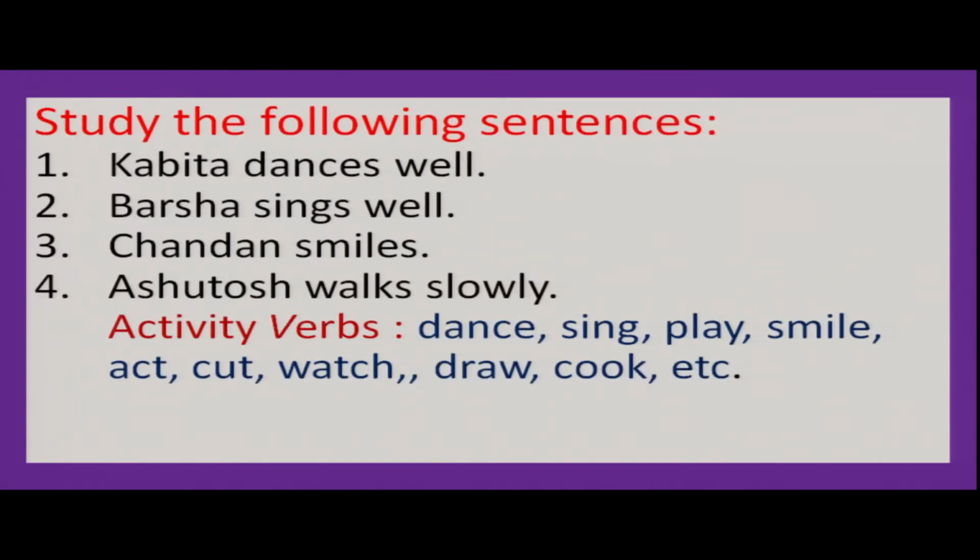Now, you study some more sentences. Kavita dances well. Barsha sings well. Chandan smiles. Ashutosh walks slowly. So, these activity verbs, dance, sing, play, smile, act, watch, draw, cook, and other verbs of this type, talk about activities or actions, action verbs, right? So, let us do an activity, and before going to that activity, let us see some other types of verbs,